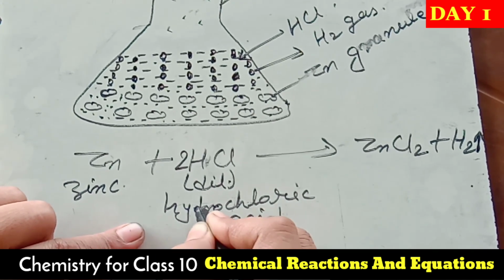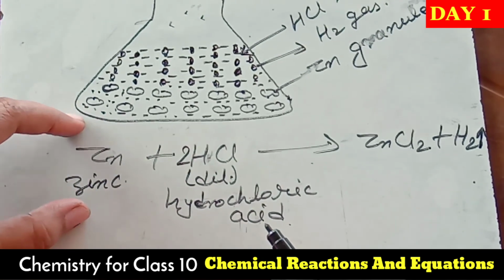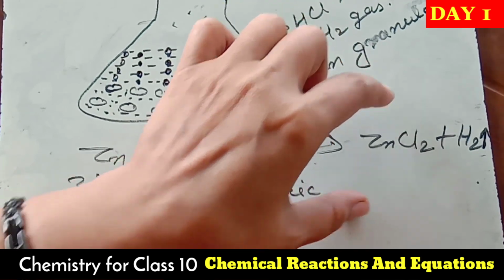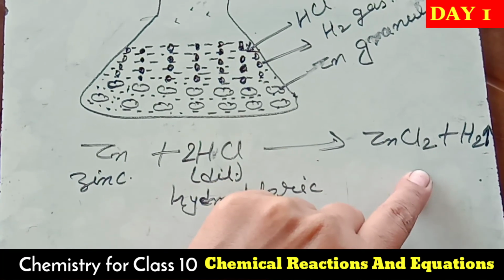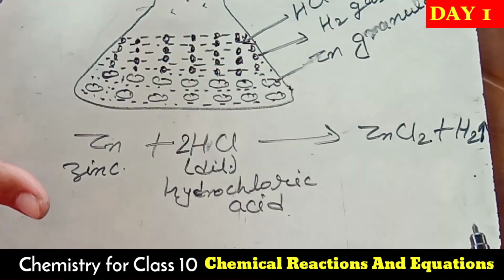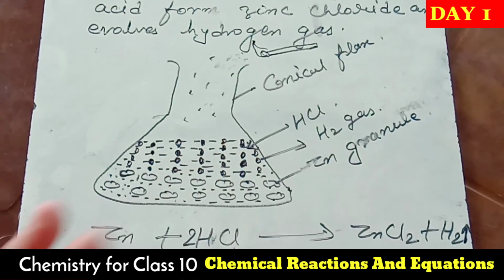Which hydrochloric acid have we taken? We have taken dilute hydrochloric acid. So when zinc granules react with the hydrochloric acid, as products we get zinc chloride and evolution of hydrogen gas. So this proves that during this reaction gas is released.